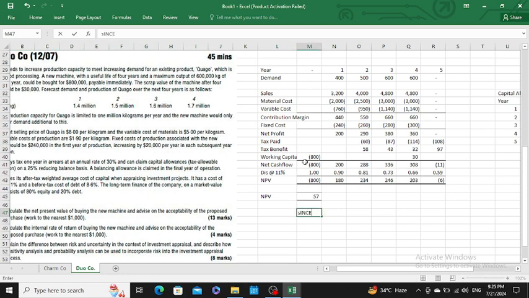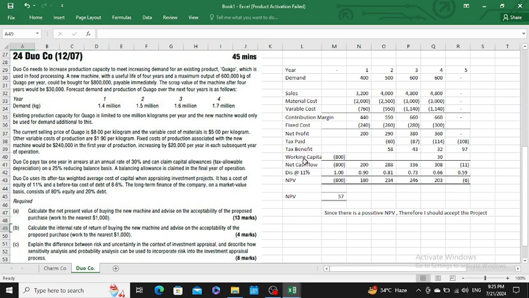Sir, since I am getting a positive NPV, therefore I should accept the project. Since, sir, it is a positive NPV, so it is viable to accept the project.